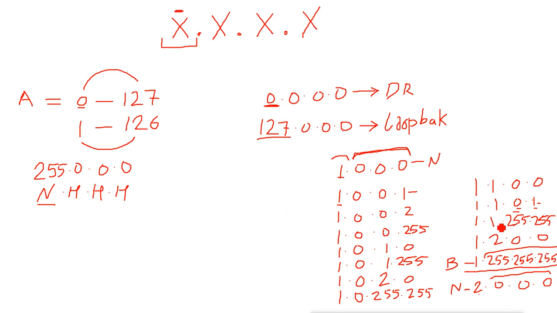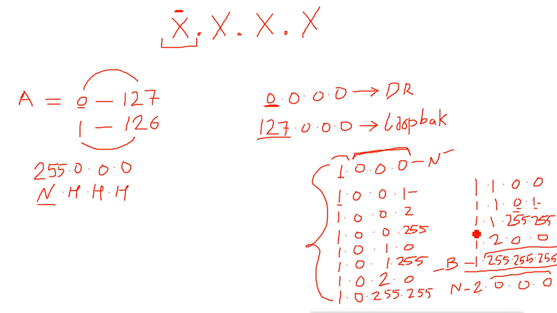And in each network we have lots of IP addresses which we can use. Only this network address and this broadcast address we can't use. The rest of all the addresses we can use for any machine.